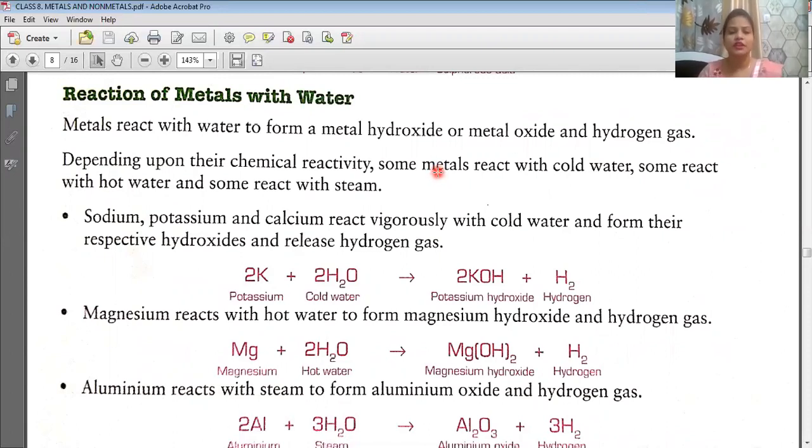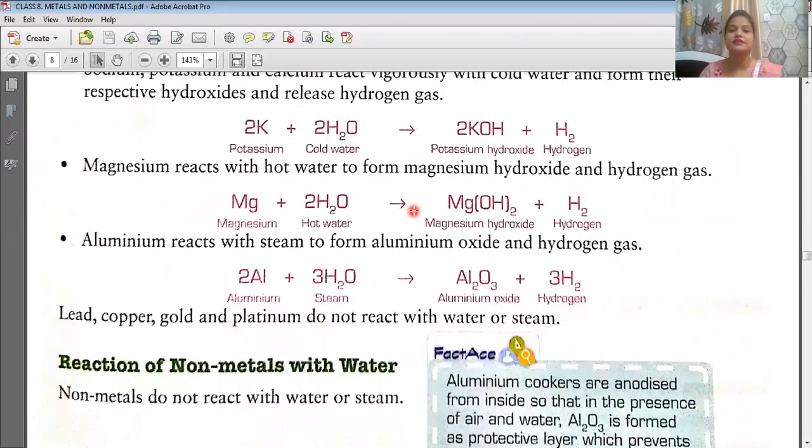Now, depending upon their chemical reactivity, some metals react with cold water, some will react with hot water, and some will react with steam. So we will study all three categories. The first category is potassium. Potassium will react with cold water, 2H2O, two molecules of water, and it will give potassium hydroxide plus hydrogen gas.